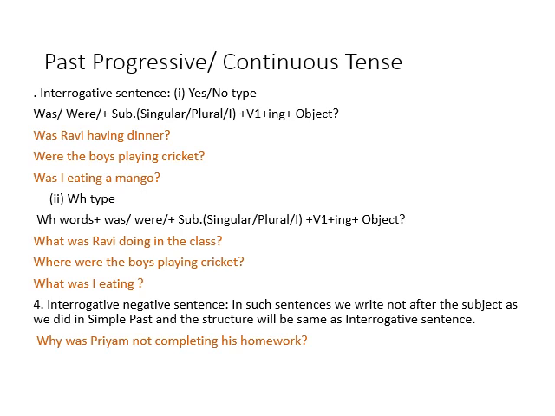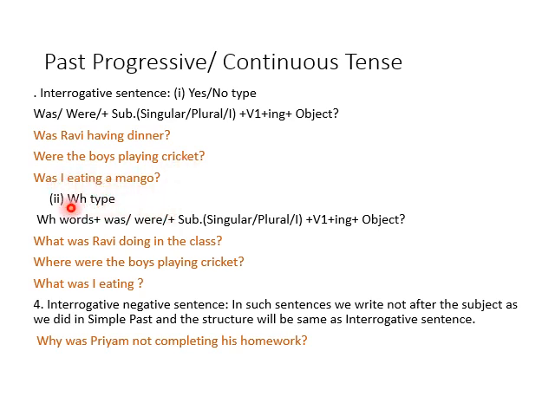After the structure of the assertive sentence and negative sentence, we have the structures of the interrogative sentence and interrogative negative, and we know the structure is the same, only we put was and were first. Here if the subject is singular, then was. If plural, the helping verb will be were. And then V1 plus ing plus object, and in the last put a question mark. It's clear? Was Ravi having dinner? Were the boys playing cricket? Was I eating a mango?